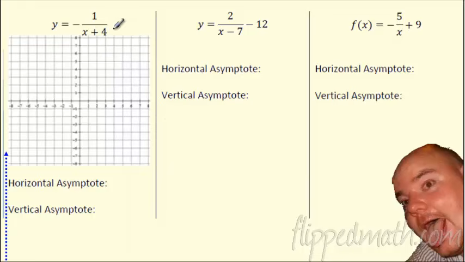Let's take a look at this one. So if I just look at this, I'm looking for the translation here. This is going to go left 4. So I see what's going to happen here, left 4. So no worries. It doesn't have a vertical shift, so it's not going up or down. So I'm going to move it 1, 2, 3, 4. Put a dot. There is no up or down. So go ahead and throw the asymptotes in there. So I can see, here's the vertical asymptote. Here's the horizontal asymptote, just happens to be the x-axis, no problem.